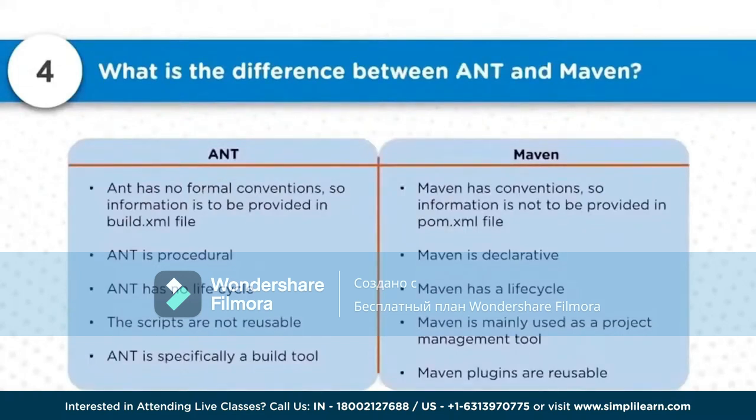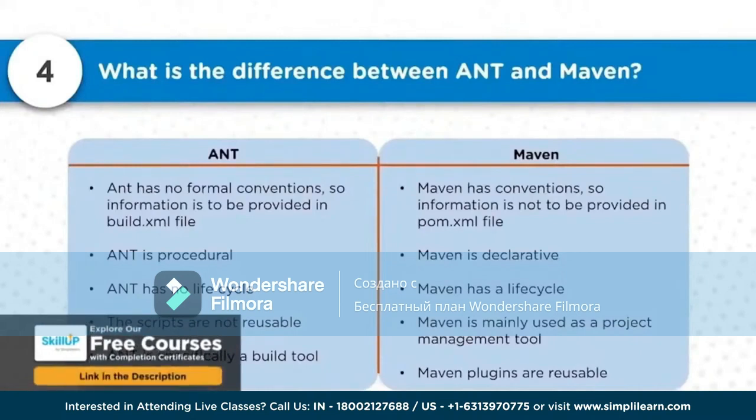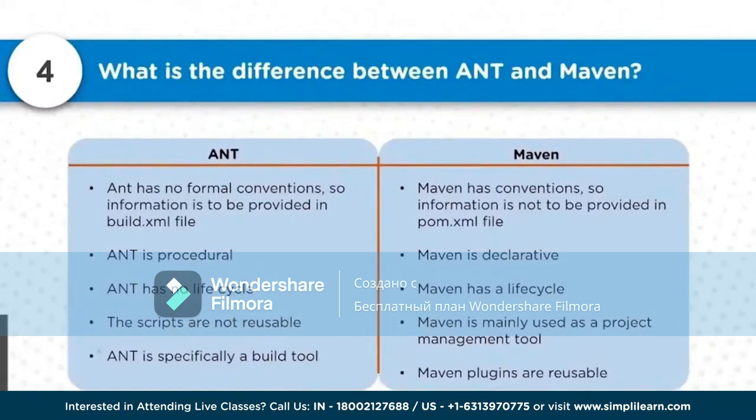First of all, both of them are primarily used for Java-based projects. Ant is the older tool, and Maven was launched after Ant. Ant has no formal conventions that can be coded into the build.xml file, but Maven has conventions, so that information is not required in the pom.xml file. Ant is procedural, whereas Maven is declarative.